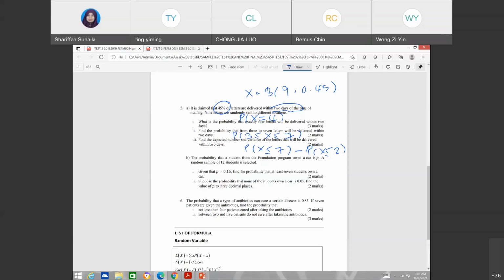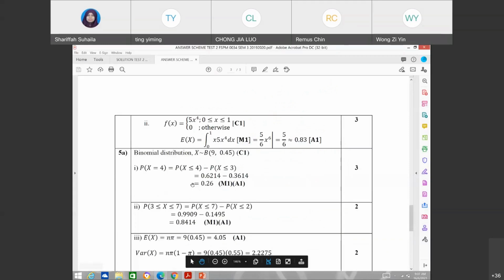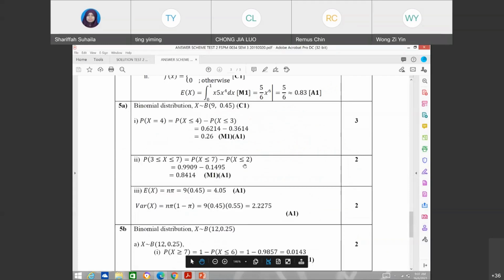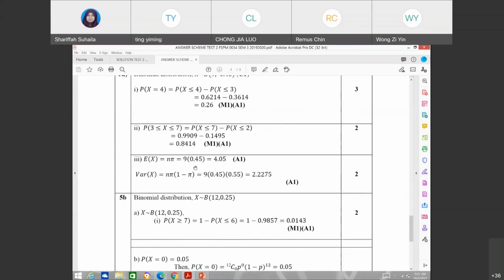And then the last one, find the expected number and variance. So expected number is n pi, your variance is n pi (1 minus pi). Okay, let's just check the solution. So get the answer: 7, 2, so 0.414. And then mean and also your variance. Itu part A, direct je.